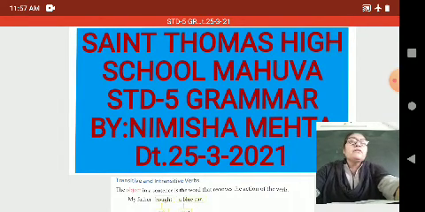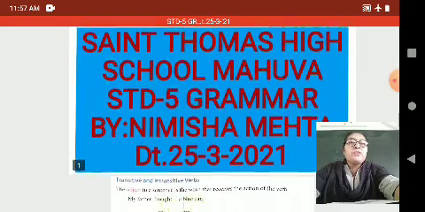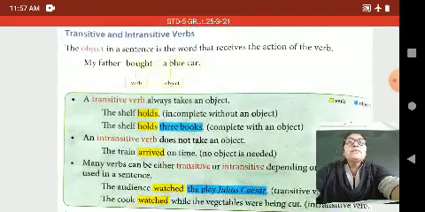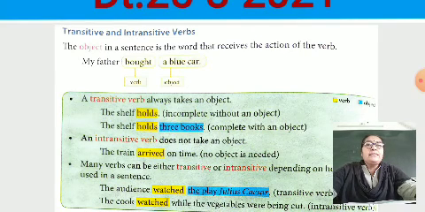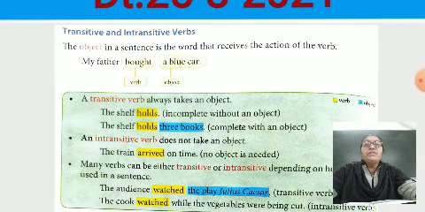We have started our revision for semester 2 chapter 5. In this chapter, the new topic is transitive and intransitive verbs. The object in a sentence is the word that receives the action of the verb. Object, do you know? We prepare sentences with subject plus verb plus object.